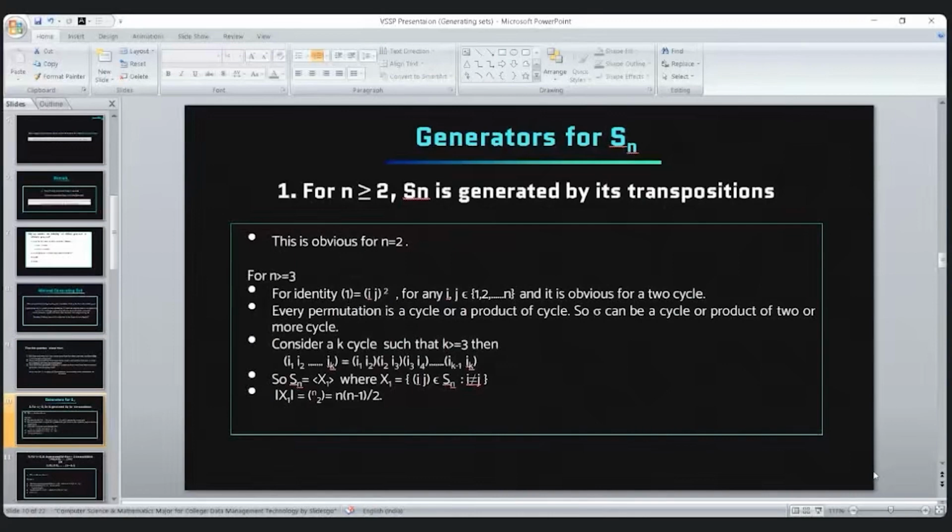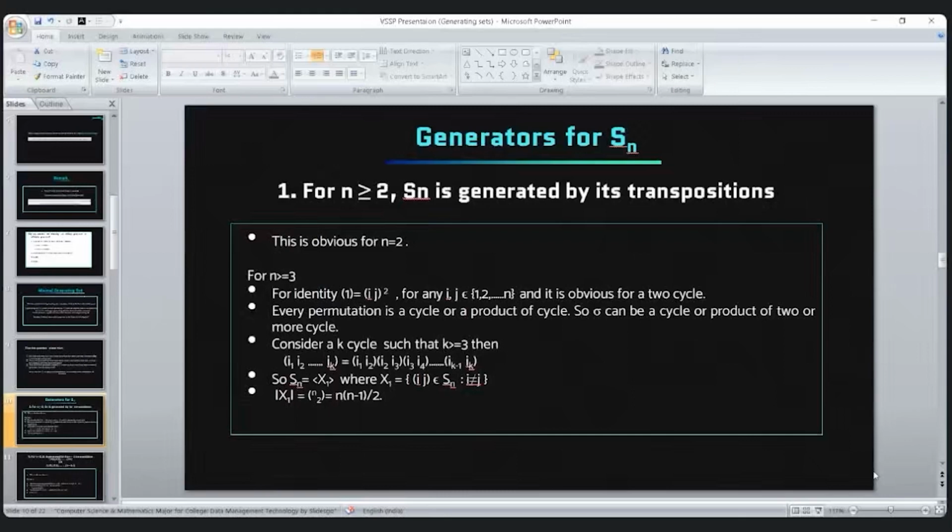Since the symmetric group is the set of all permutations on n symbols, Sn can be generated by its transpositions. How can we see that? For n equal to 2 it is obvious, but for n greater than 2, that is n greater than or equal to 3, we can always write the identity element as the product of transpositions, and a 2-cycle is itself a transposition.